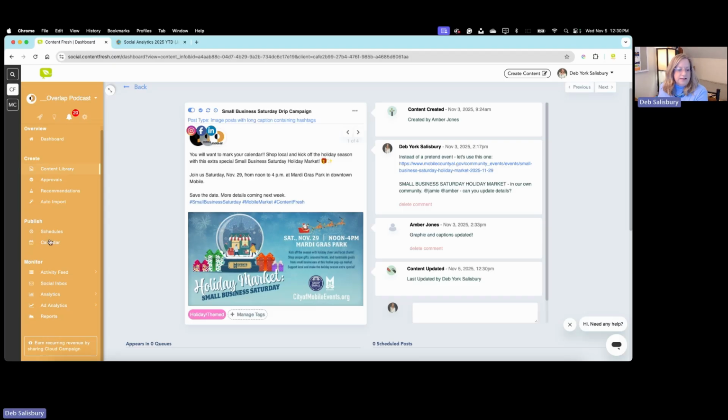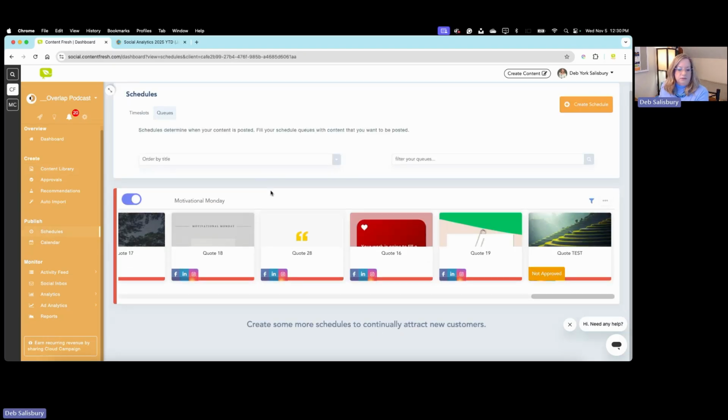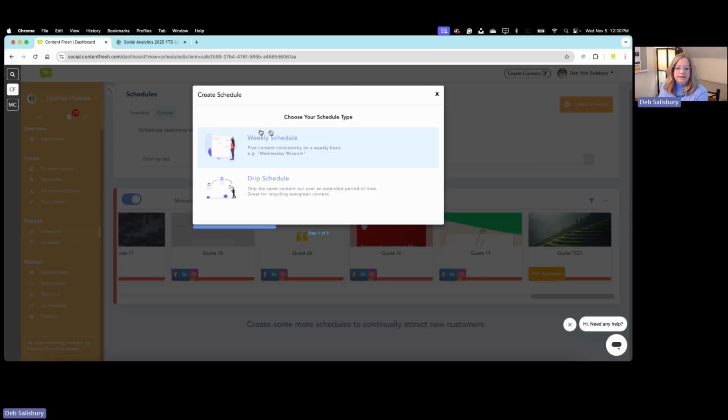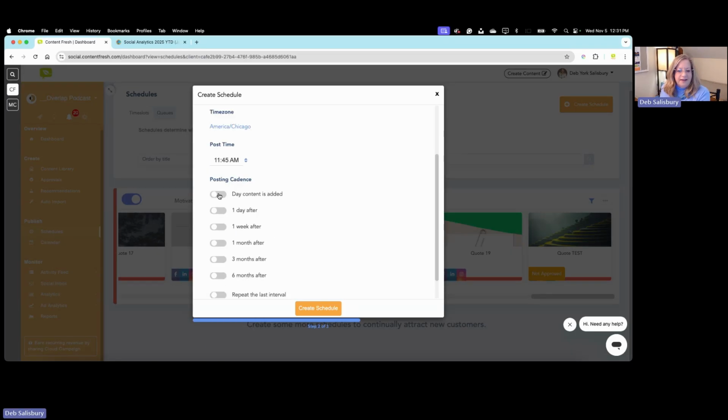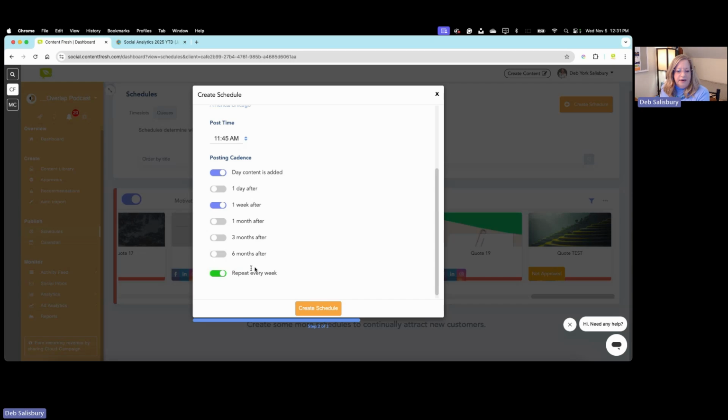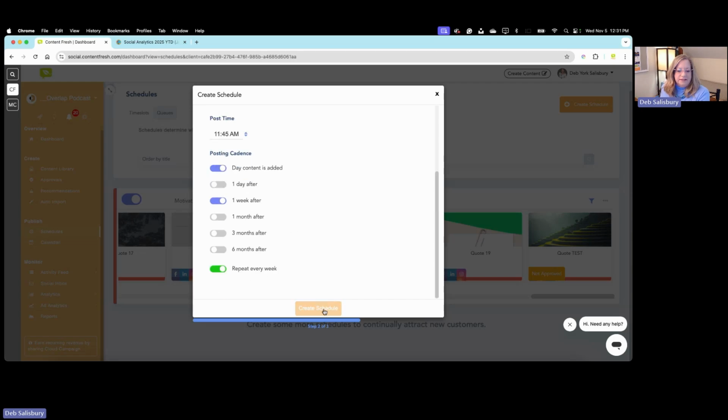Now, in order to set this up, we're going to go to the schedule. We're going to create this as a drip schedule. So it's the second option here. And this is going to be Small Business Saturday. Post time, I usually like right before lunch to catch people on their lunch break. The day that content is added, we want it to post a week after, and then we want to repeat every week. So let me create this schedule.